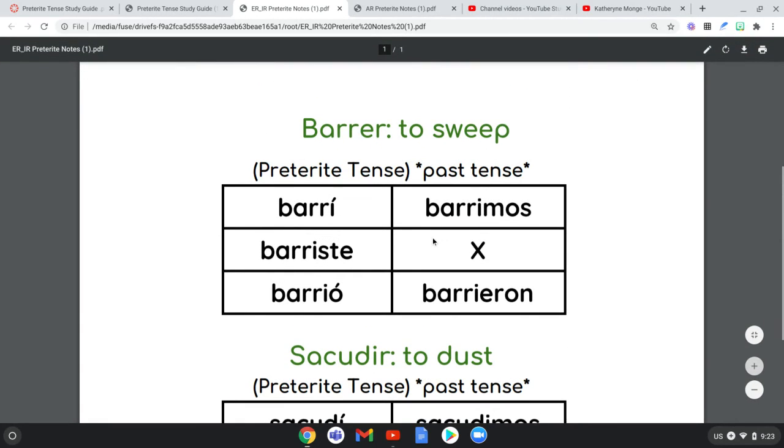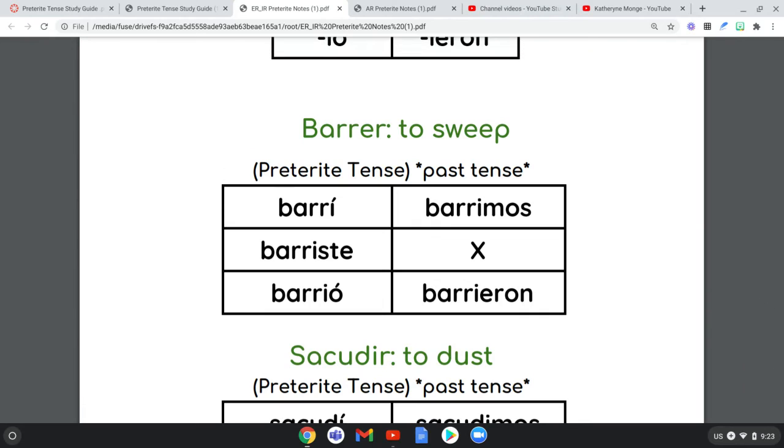So barrer, or to sweep. So I swept, in the past tense. Yo barrí la cocina. I swept the kitchen. I could ask you, ¿tú barriste el baño? Did you sweep the bathroom? You could say, no, mi papá barrió el baño. No, my dad swept the bathroom. Accent on the O, accent on yourself. It's a regular verb. They follow the accent rules.